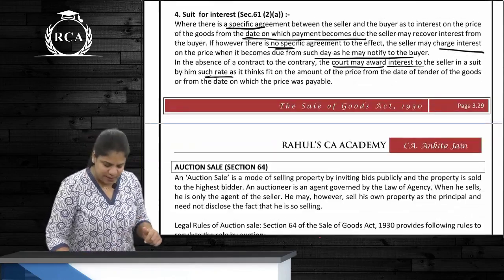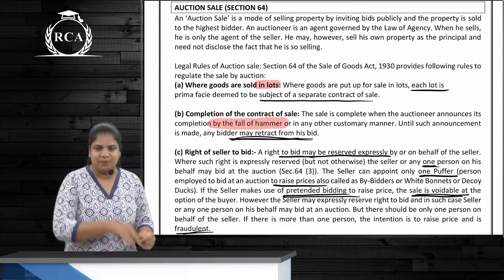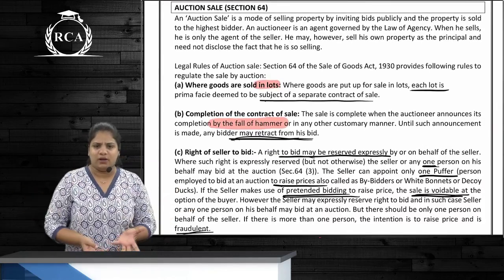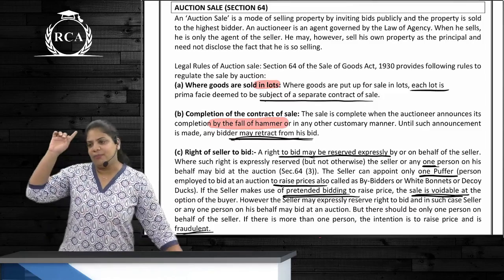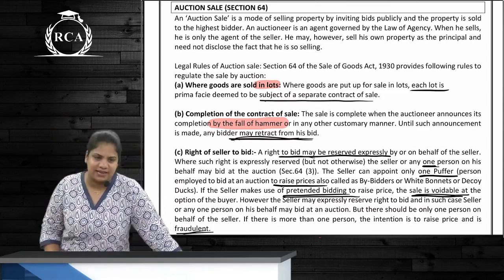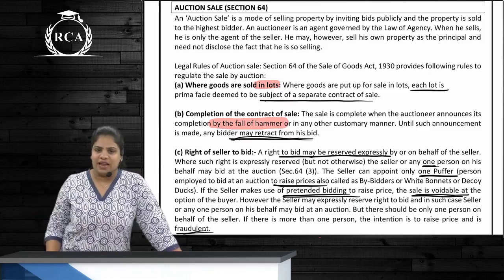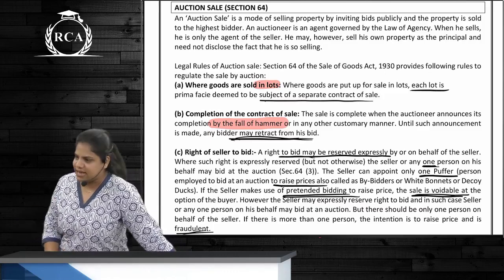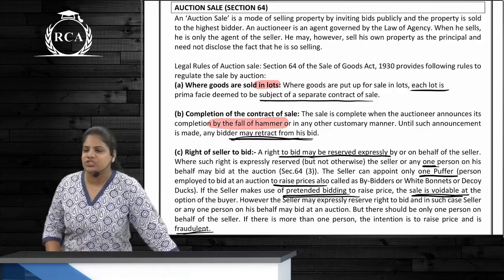Yes. Last part of sale is what? An auction sale. So in auction sale, what is happening? There are many people who are doing what? Who are bidding, and they are called as what? Bidders. We do not call all of them buyers. जो एक final person buy करेगा, fall of hammer से जब accept होगा, only that person will be called as a buyer. All the others are bidders. Correct? Normally auction sale में the auctioneer is either the seller himself or he is the seller's agent. Right?